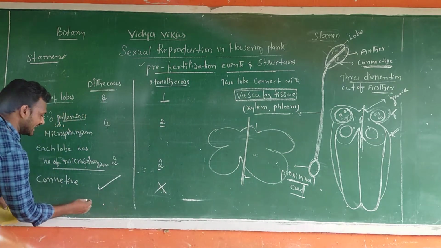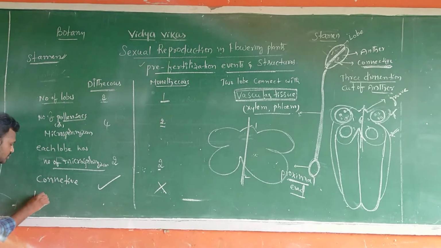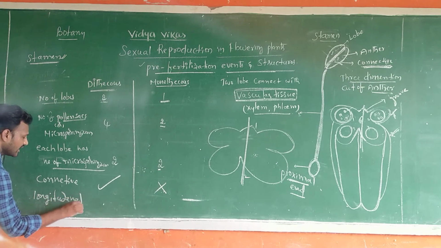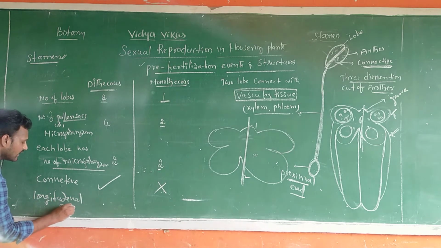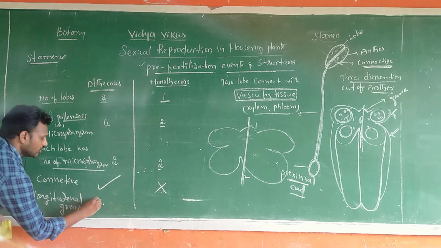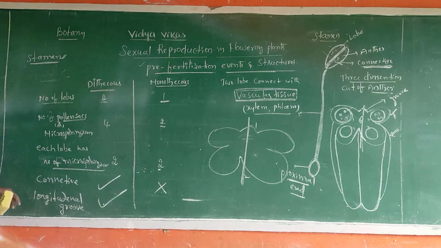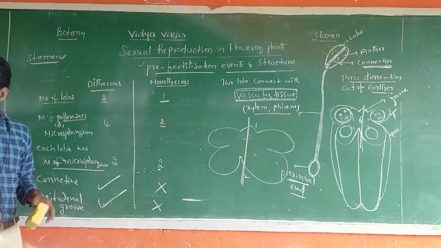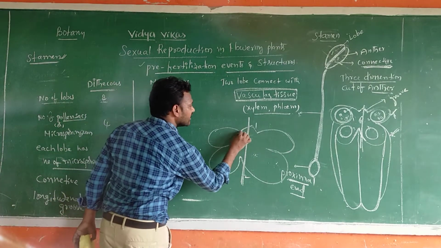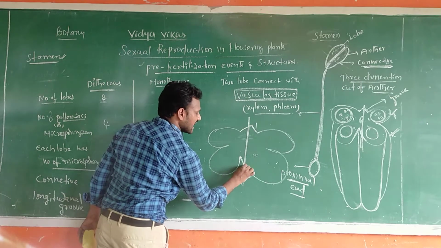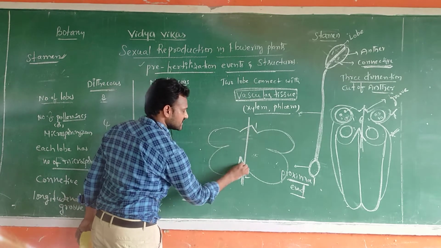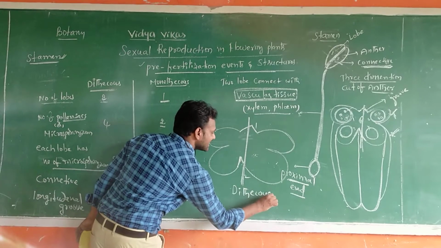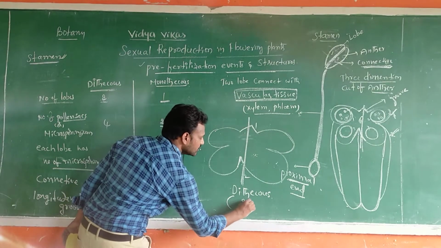Longitudinal groove present only in dithecous, absent in monothecous. You see this one? Longitudinal. Yes, this is one groove. This is another groove, sir. Here, this is which anther, sir? Dithecous. So the dithecous anther contains how many grooves?